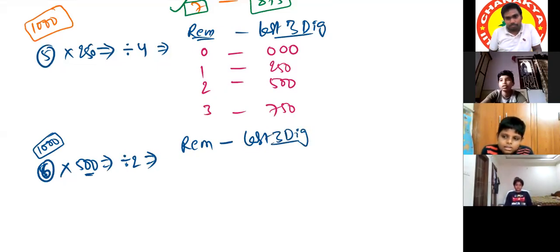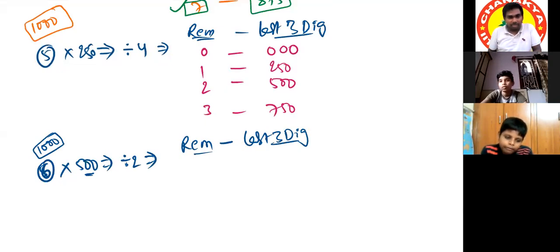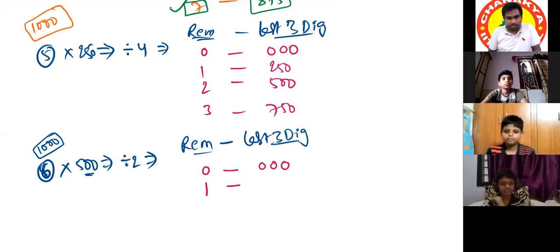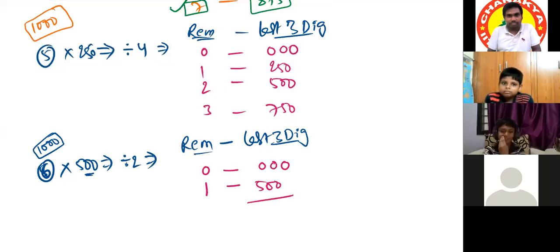So what are the remainder possibilities? 0 and 1, that's all. Only 2 remainder possibilities. If 0 is the remainder, the last 3 digits are 000. And if 1 is the remainder, it is 500. That's all.